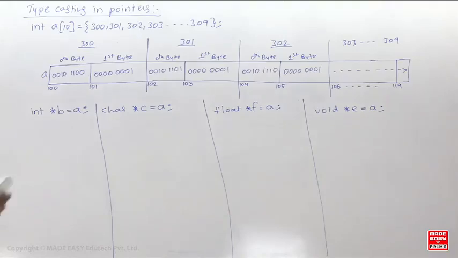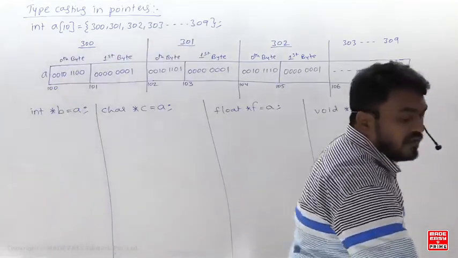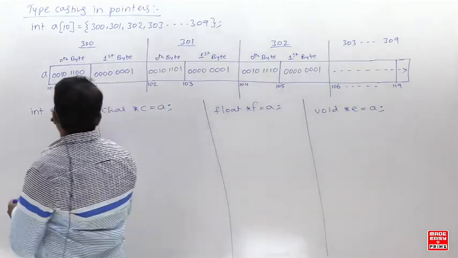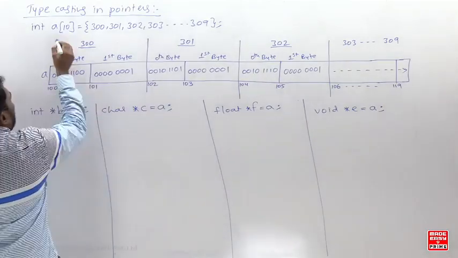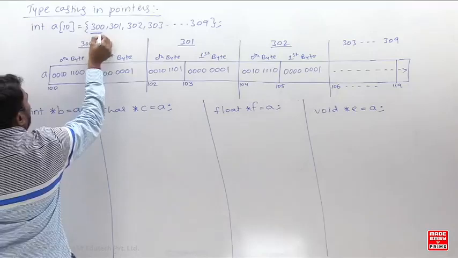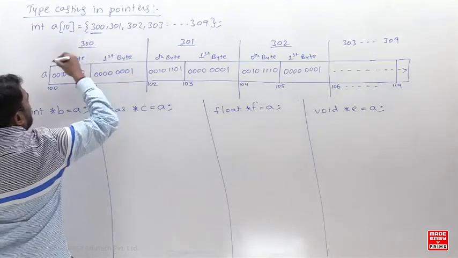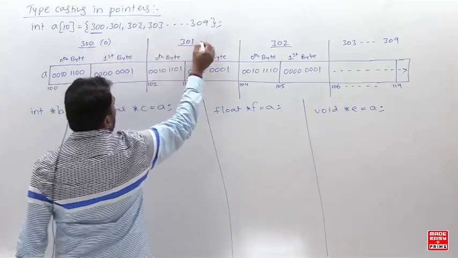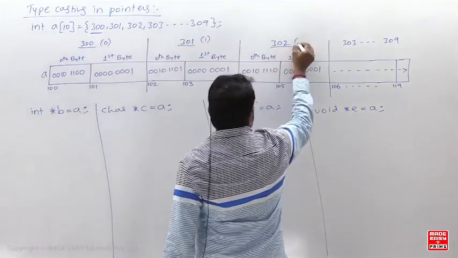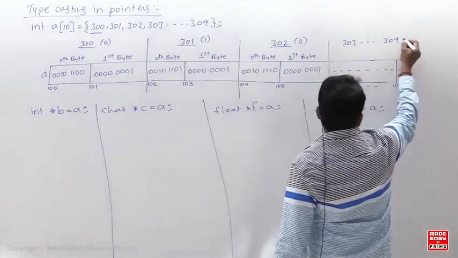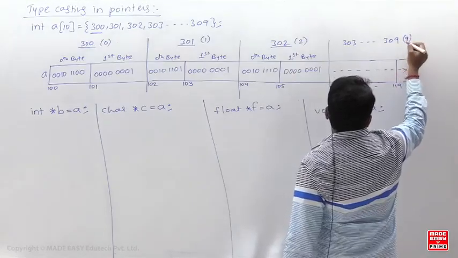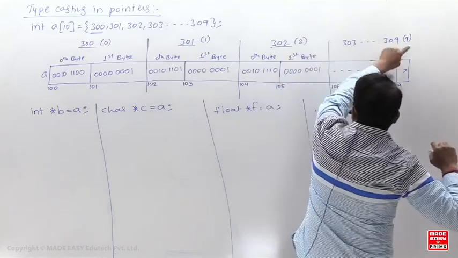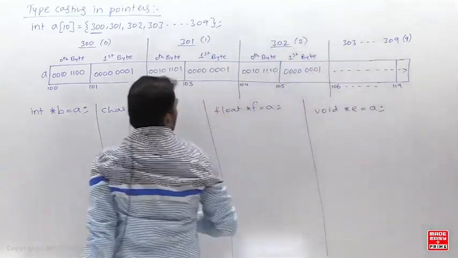Okay. Now we are storing, look at here, the address of an integer only. What is this A here? A will contain the base address of the 0th element. So it is pointing to this one, 300 को point करे. This is the 0th element, so this is A of 0. This is A of 1, this is A of 2, and so on, up to A of 9. So 0 to 9.